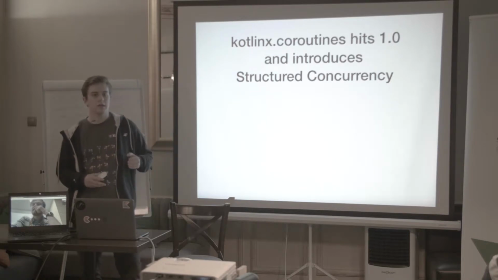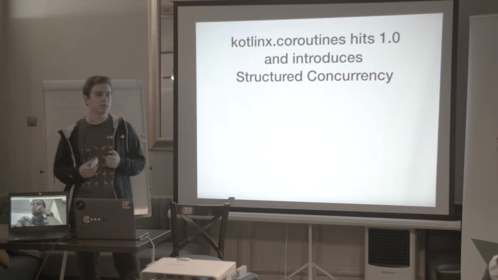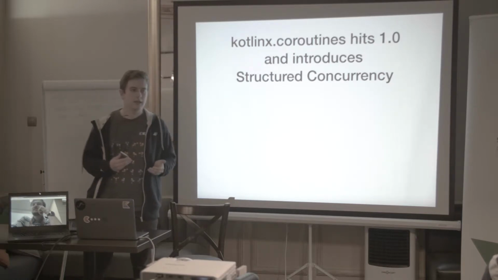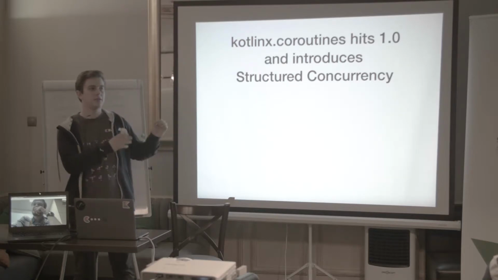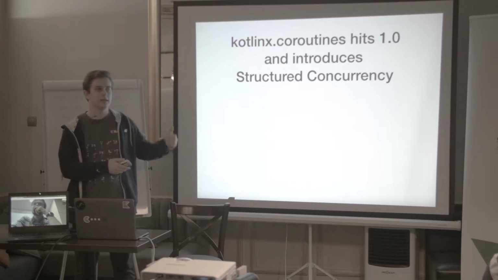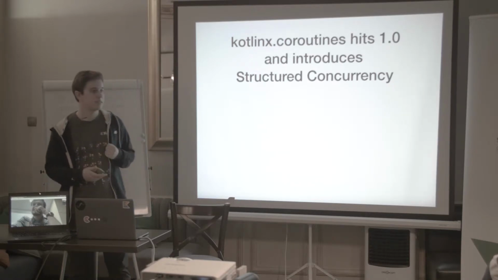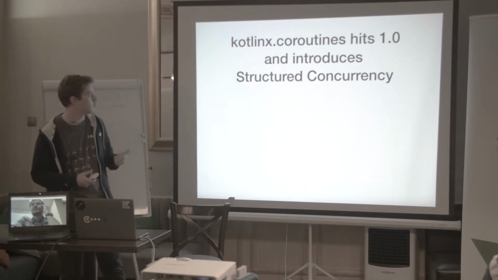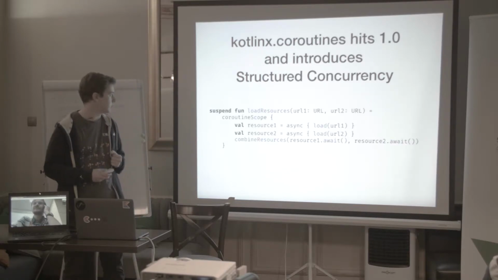In Go, the launch command that launches a coroutine is somehow like the goto command from BASIC and similar languages. It just starts some part of the code in another thread, and you have to manually handle any errors, cancellations, and things like that. Kotlin was actually like that in 1.1 and 1.2, but in 1.3 we have structured concurrency.